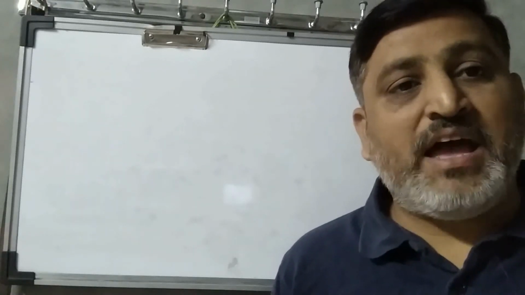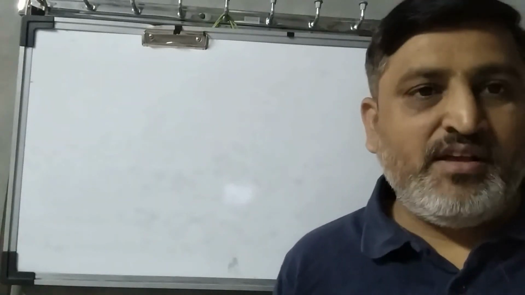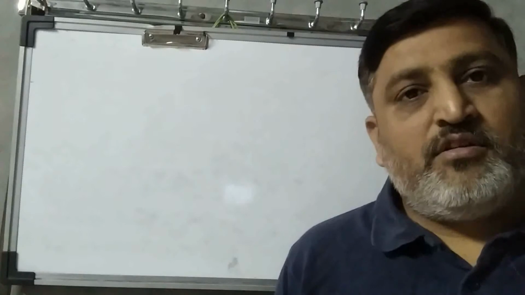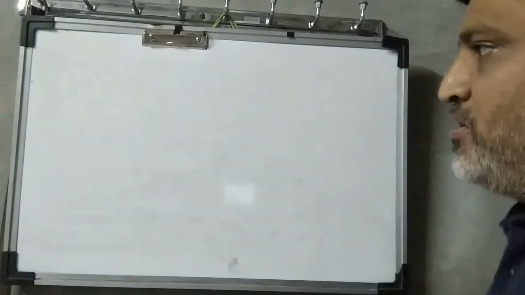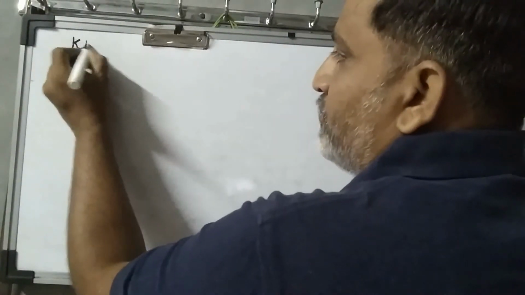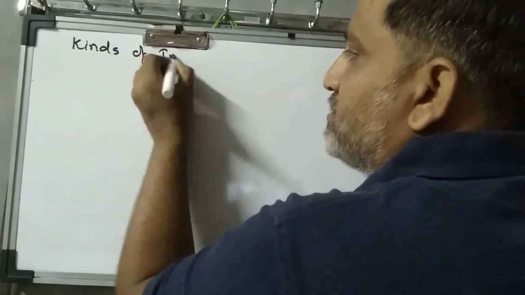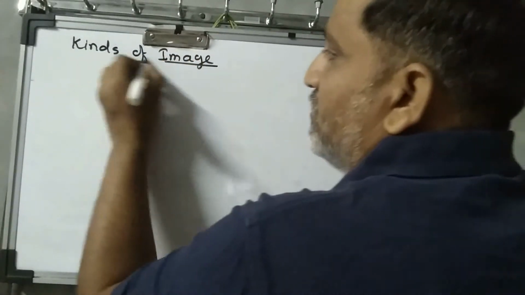Good morning, students. In the last lecture, we studied how an image is formed. Today we are going to study the images formed due to the actual intersection of the reflected rays, which is a real image. When the reflected rays are back produced and we find the image due to their intersection, it is known as a virtual image. So, these are the kinds of images we are going to study. First is the real image.